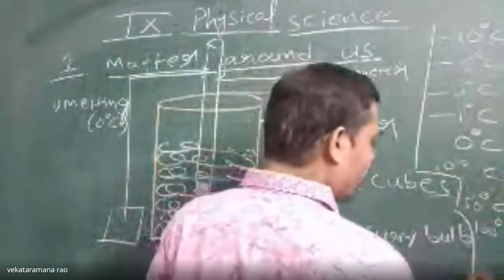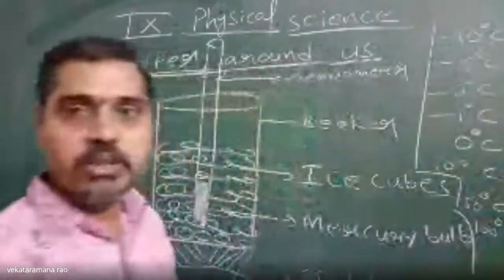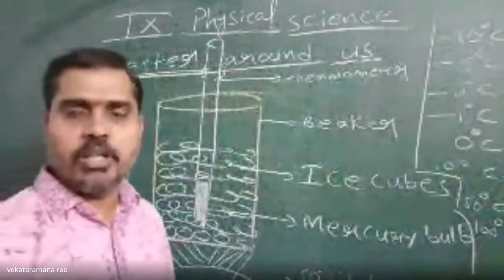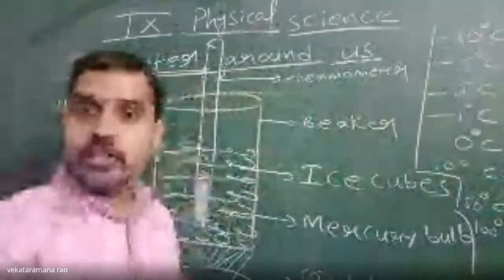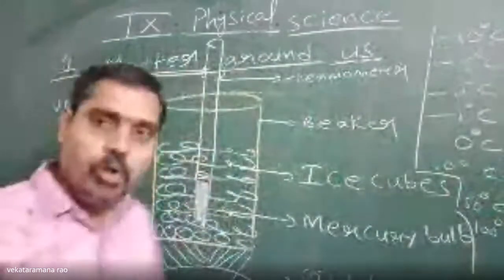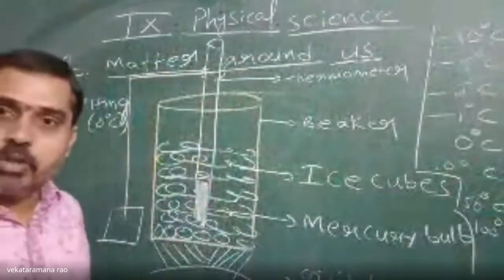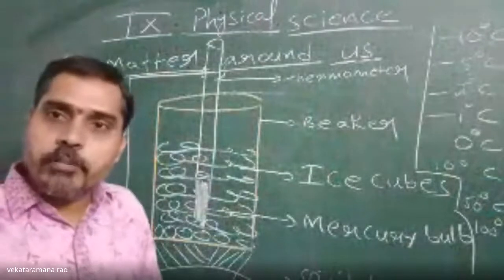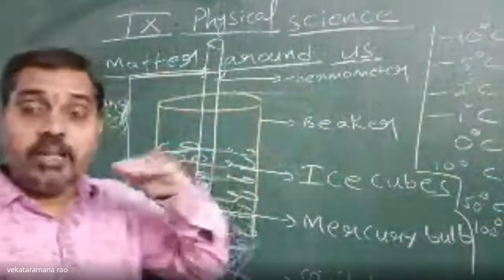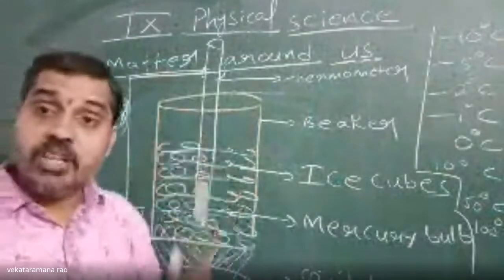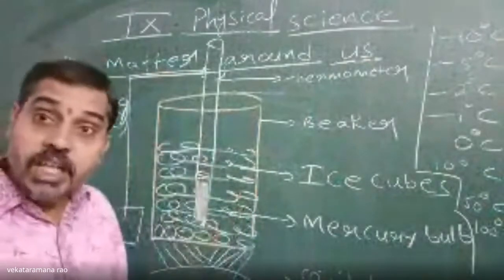Once it reaches 100, what will happen? Again, the temperature level on the thermometer will stay the same. It won't increase. Has the heating stopped? No. We are going on supplying heat. Now what happened to the thermometer? Why is the temperature level not increasing? Why is the mercury level not rising, even though we are supplying heat?